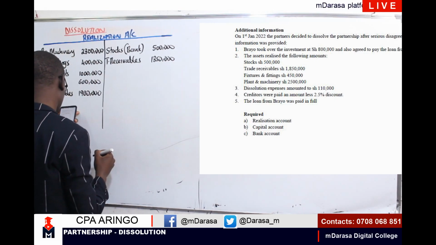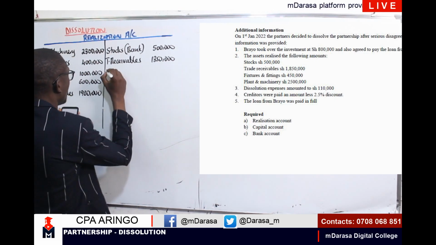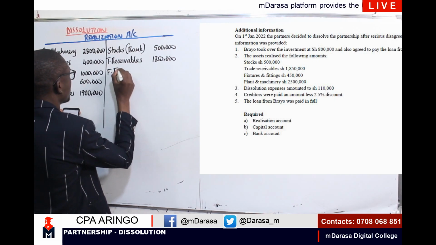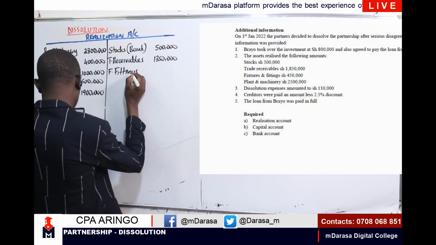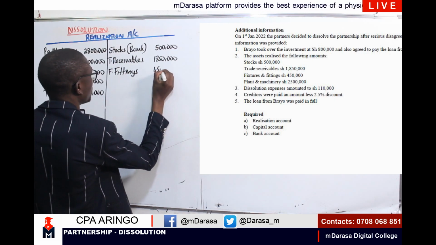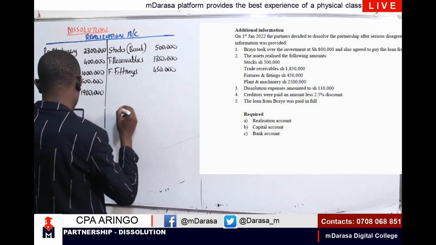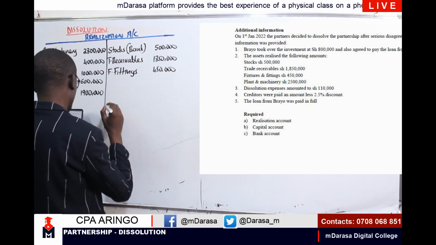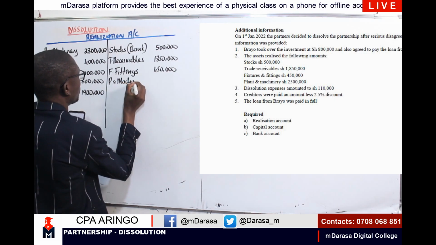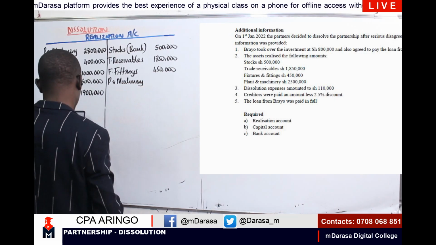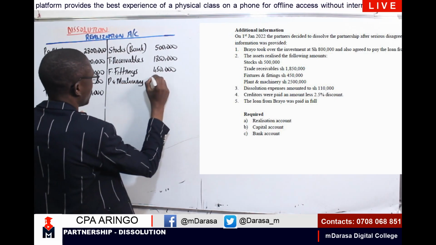Talk about fixtures and fittings. I'll be having a figure of 450,000. Another item here, I'm having plant and machinery, a figure of 2.5.